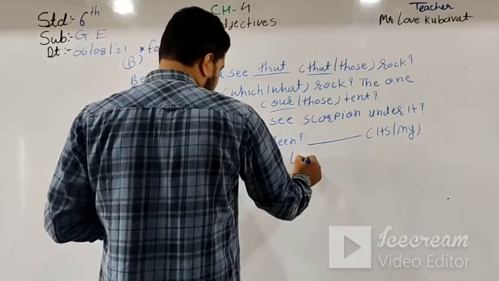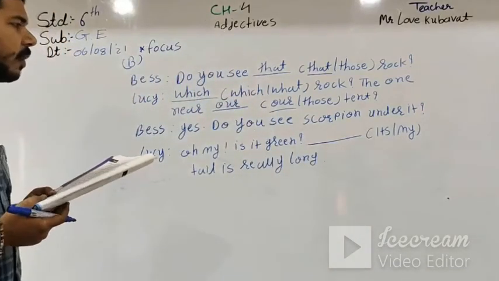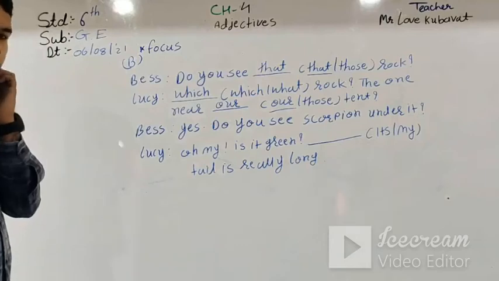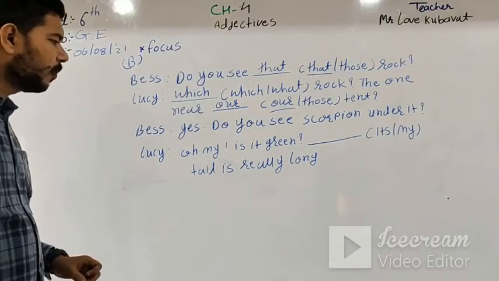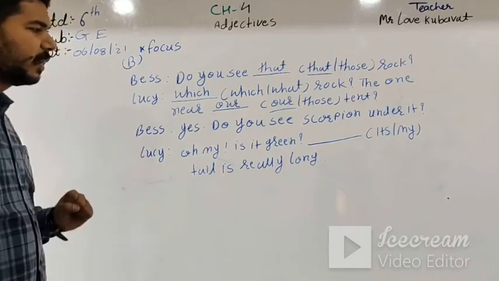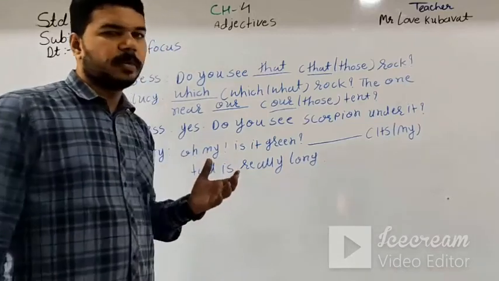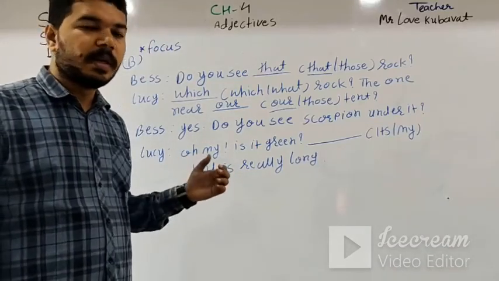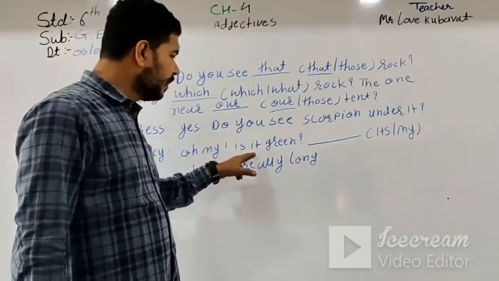So Bess and Lucy talk about the scorpion. Do you see scorpion under it? Then Lucy says, oh my, is it green? Then this talks about the scorpion, and this scorpion is included in the third person it. That's why is it green?